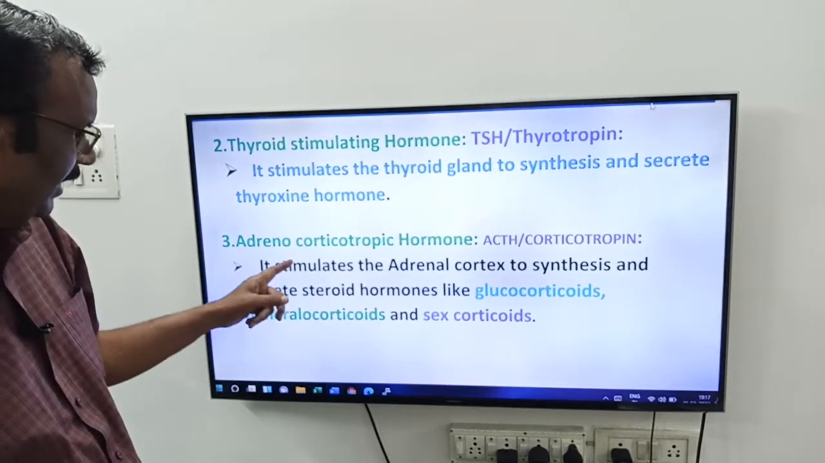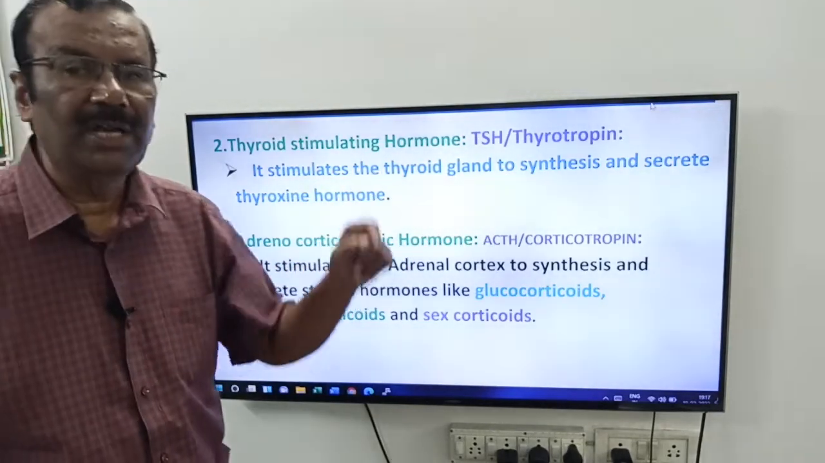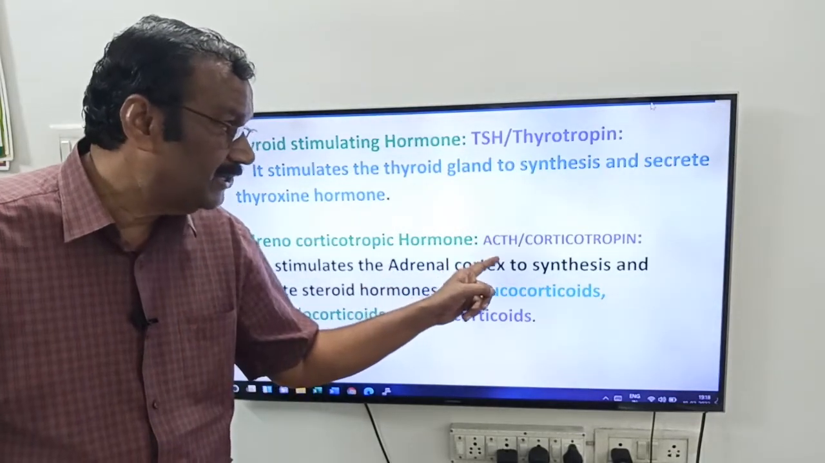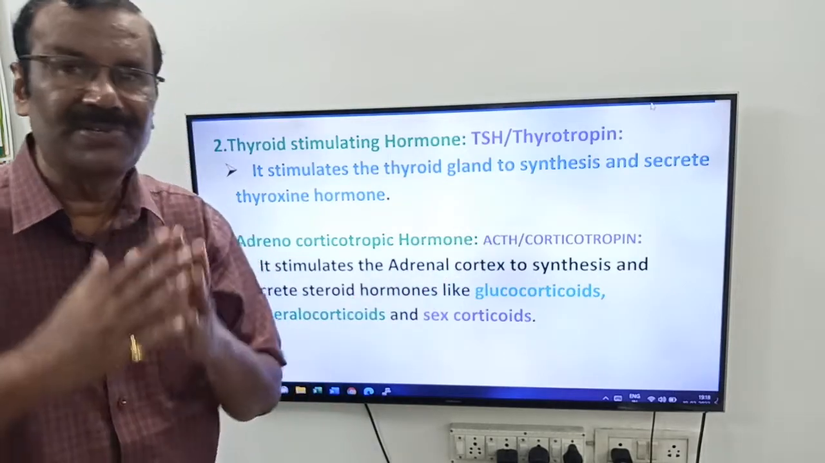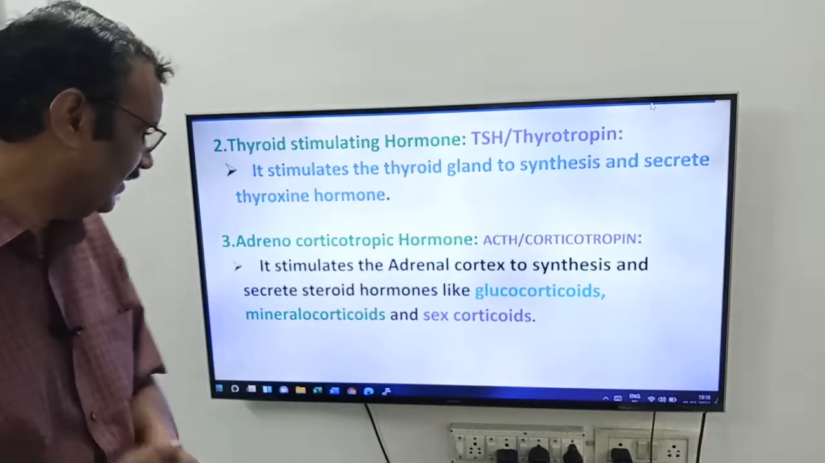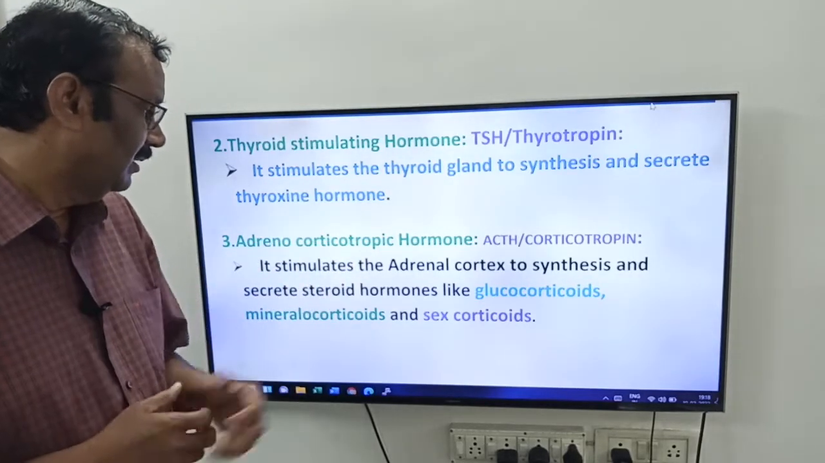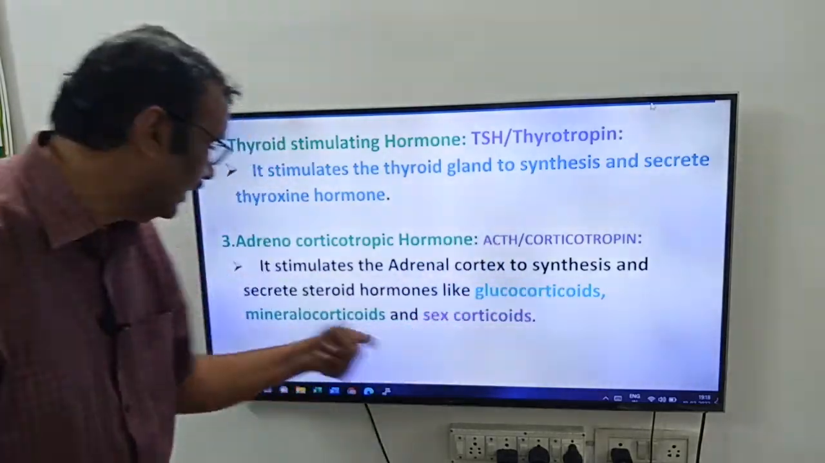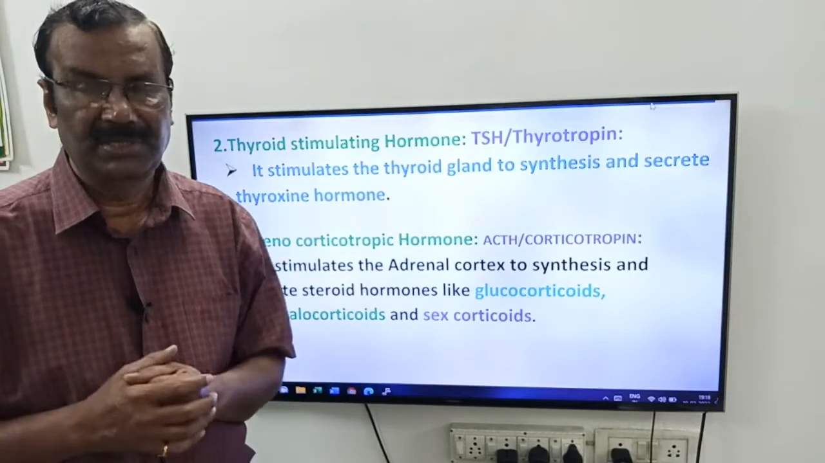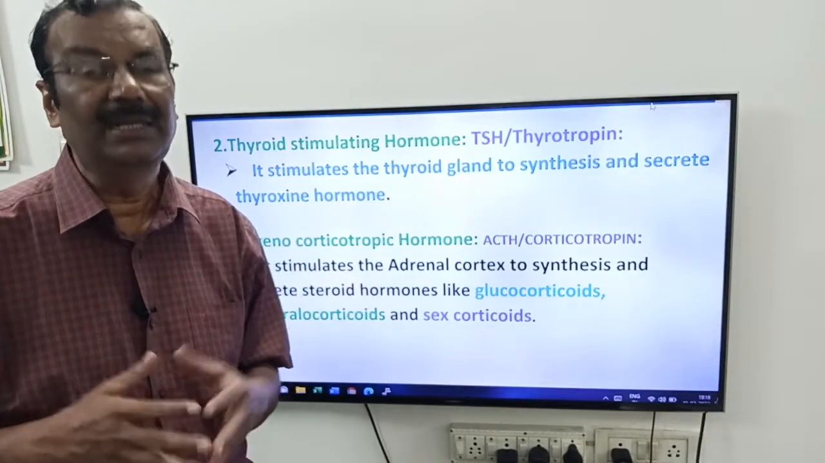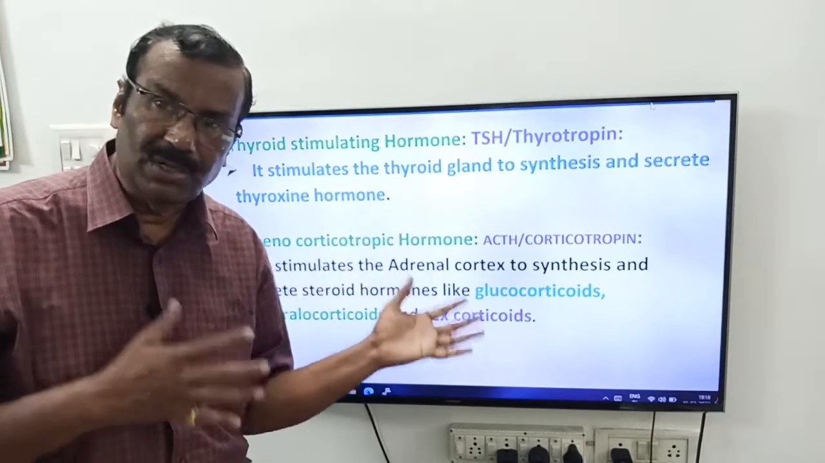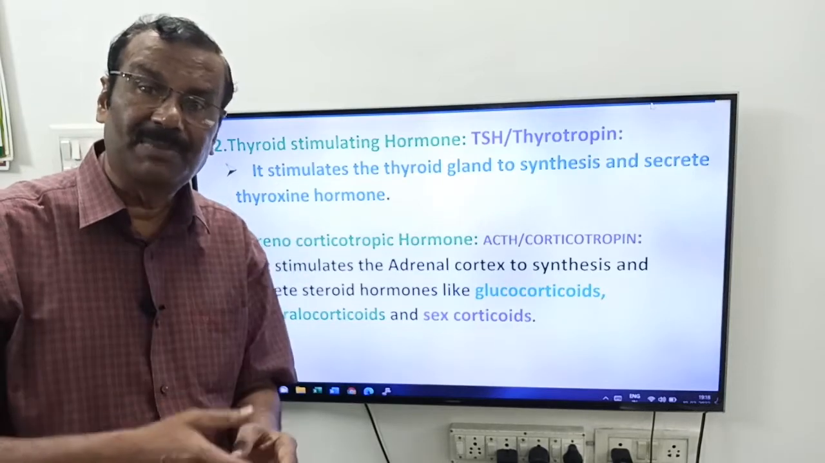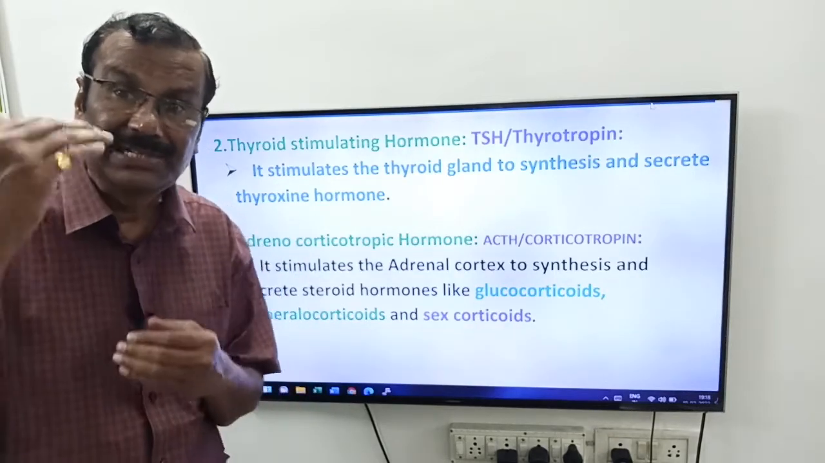Now come to the third hormone, friends. That is adrenocorticotropic hormone. It is also called what, friends? ACTH or corticotropins. See, friends, this adrenocorticotropic hormone stimulates the adrenal cortex for what, friends? To synthesize and secrete steroid hormones. You know, friends, the adrenal gland is an endocrine gland. It is present above the kidneys. It has outer cortex and inner medulla. That adrenal cortex, when it is stimulated by the ACTH of the pituitary gland, secretes what, friends?